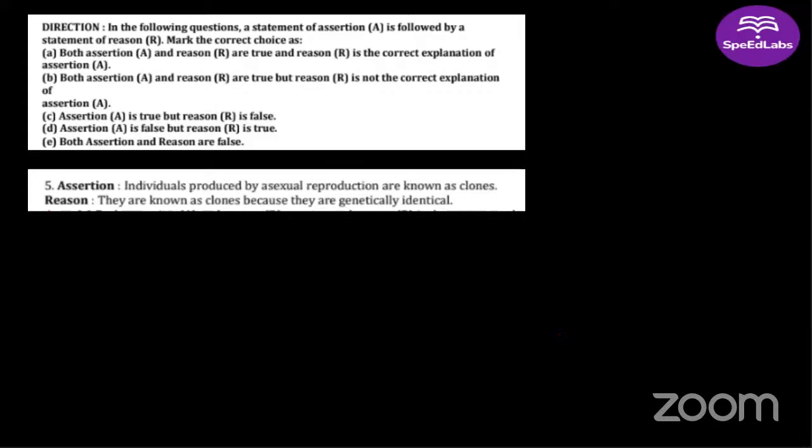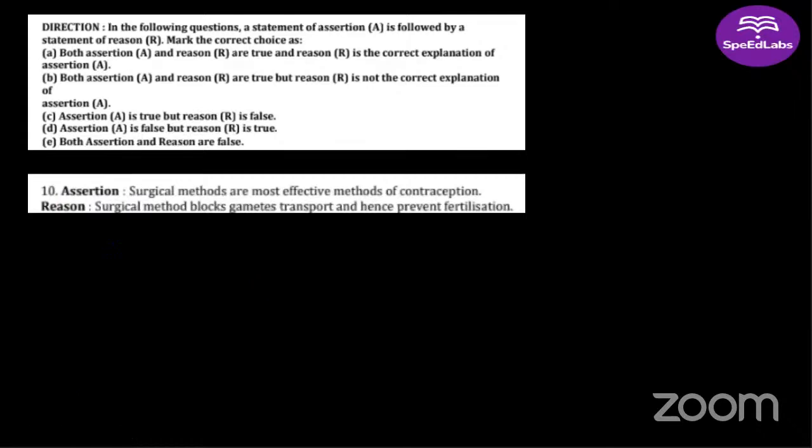Good, Devanshi. Good, Rishikesh. Right, easy. The answer will be A. Assertion is correct. Reason is correct. Reason is the correct explanation of assertion.